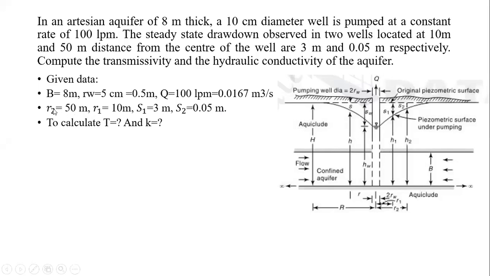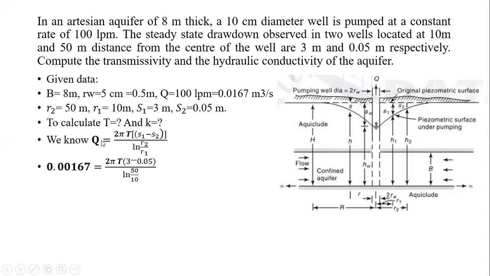What they have given: the upper limit is given, the lower limit is given in terms of R, and in terms of S1 and S2 it is given. So H1 and H2 we will get easily. So we'll go for the first equation, that is Q is equal to 2 pi T (S1 minus S2) upon ln R2 by R1. Directly we'll go for it. So put in the values of S1, S2 and R2, R1. So Q is given as